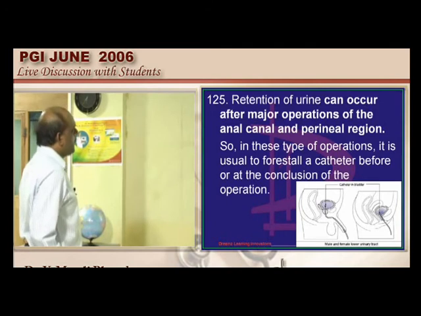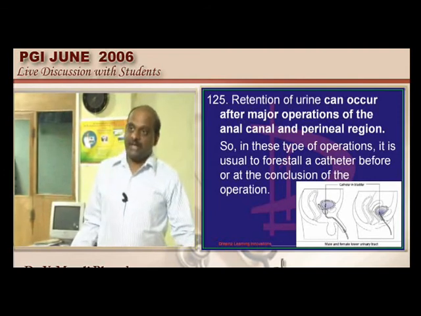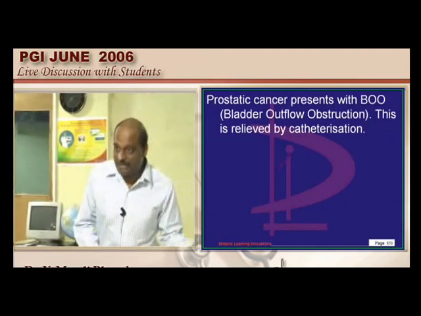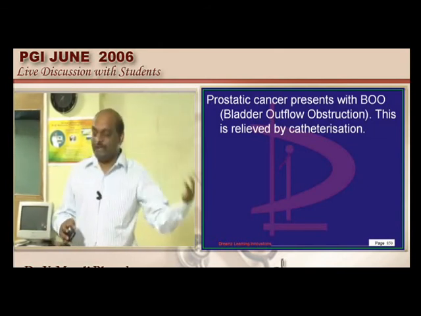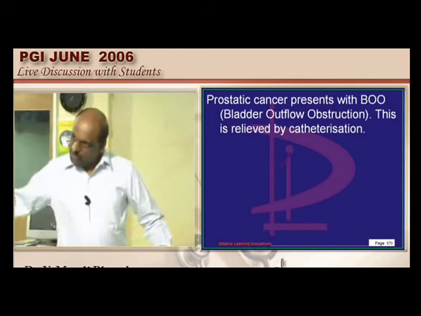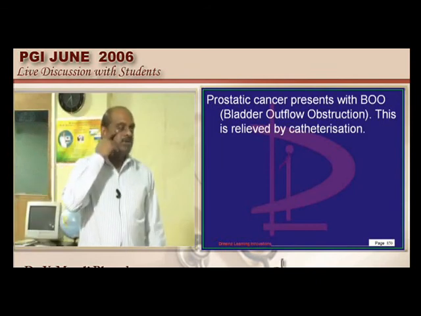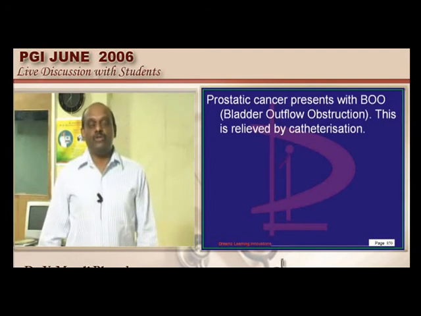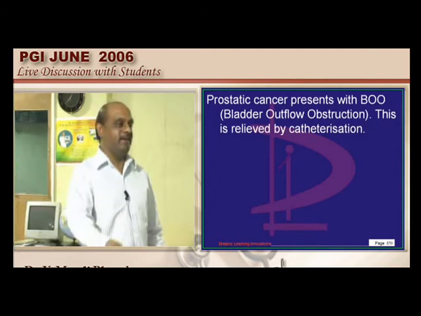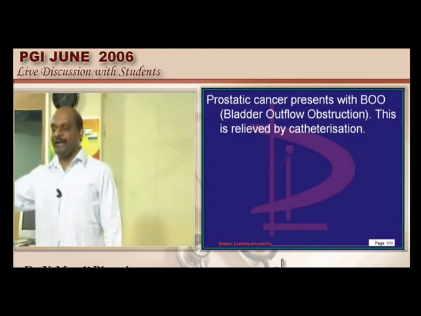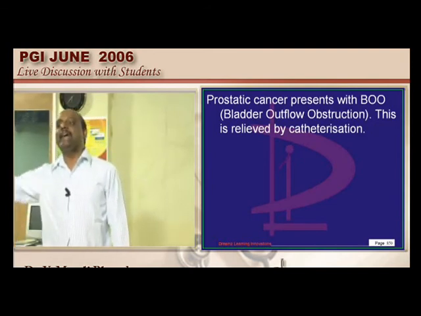And also in carcinoma prostate with a bladder outlet obstruction, what is the best way before you decide whether chemotherapy, radiotherapy, orchidectomy, etc.? Till the point of taking a decision of definitive cure, you must relieve the obstruction, no? So you have to place a catheter and first relieve the bladder outlet obstruction, very important. So by the time you are at the end of housemanship, walking in the ward only, you can see and diagnose the patient. Somebody carrying the, what you call, Foley's bag means, oh, elderly man, if he is carrying a Foley bag, he is a case of bladder outlet obstruction with prostate cancer walking in.